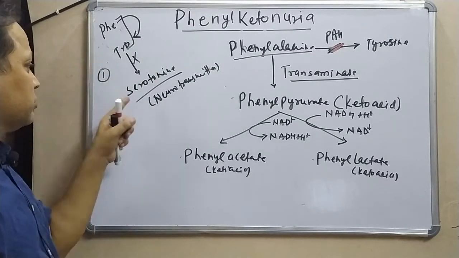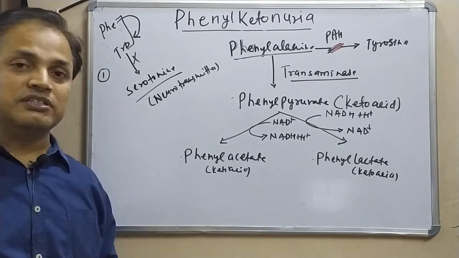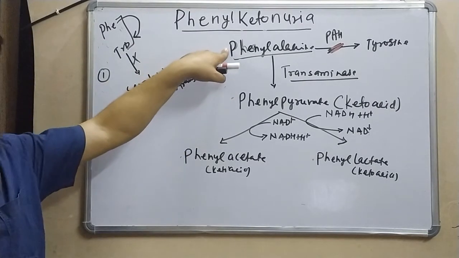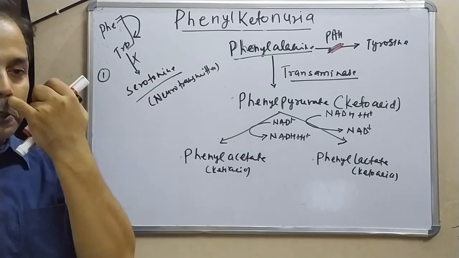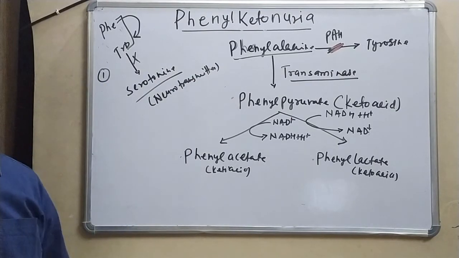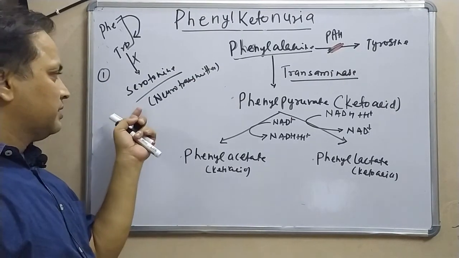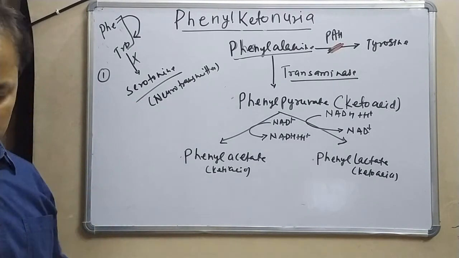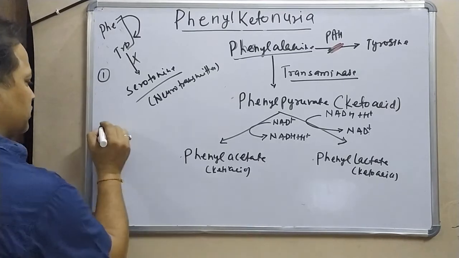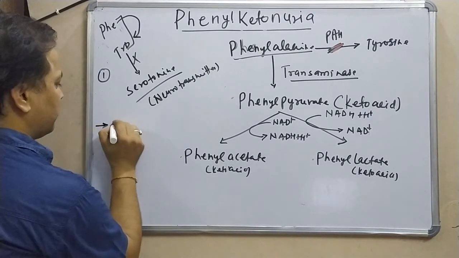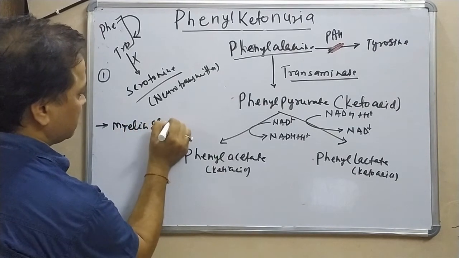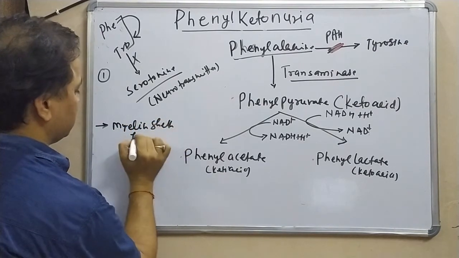So, this conversion is also going to be slowed down because of the high level of phenylalanine. We do not have enough serotonin synthesis in our brain and nervous system, and that also affects nerve conduction and nerve signaling. Other than this, phenylalanine also affects myelin sheath formation.